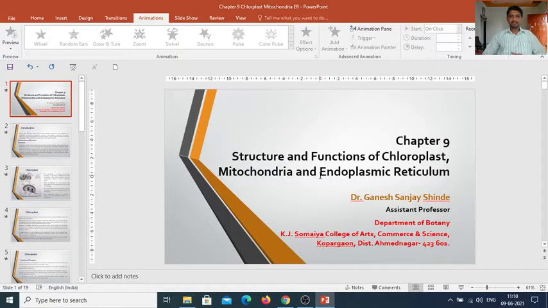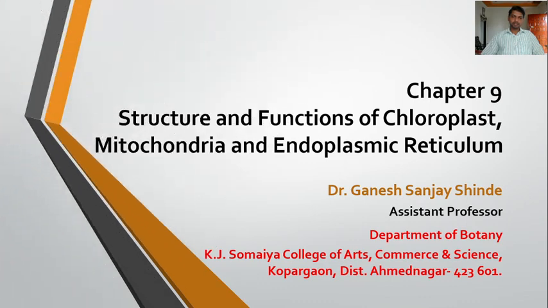Now here in this lecture we are going to start chapter 9, structure and functions of chloroplast, mitochondria and endoplasmic reticulum. These structures are found in the cell. More precisely, these are the cell organelles or cytoplasmic organelles.